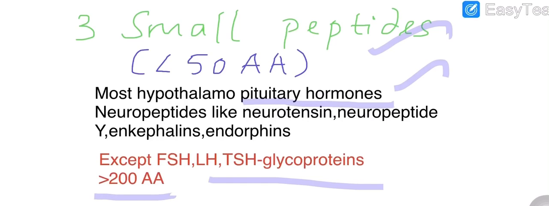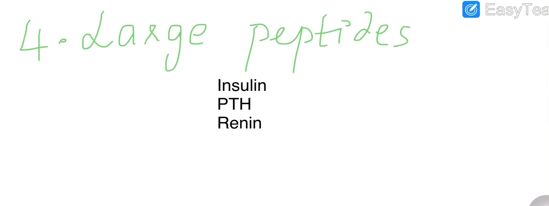Also, neuropeptides like neurotensin, neuropeptide Y, enkephalins, and endorphins. These are produced by the neurons, and these also come under this category. The fourth one is large peptides, which includes insulin, released by the beta cells of pancreas, of course, and parathormone and renin.